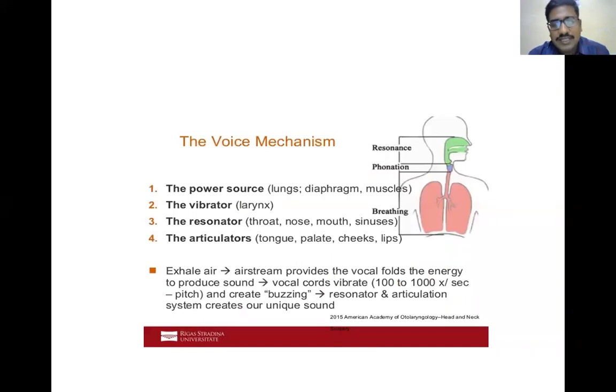So already we have discussed the same, repeated in this voice mechanism. The power source is nothing but your lungs. The vibrator is the vocal cord. The resonator is your throat, nose, mouth, and the sinuses. And the articulators are the tongue, palate, cheeks, lips, and teeth.